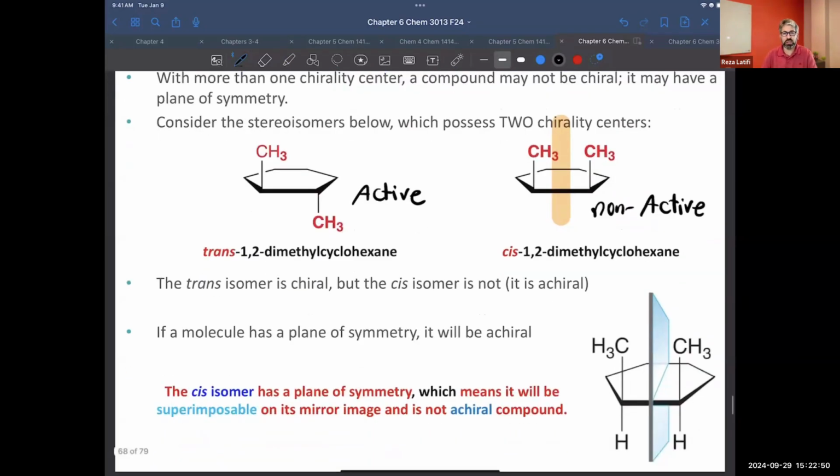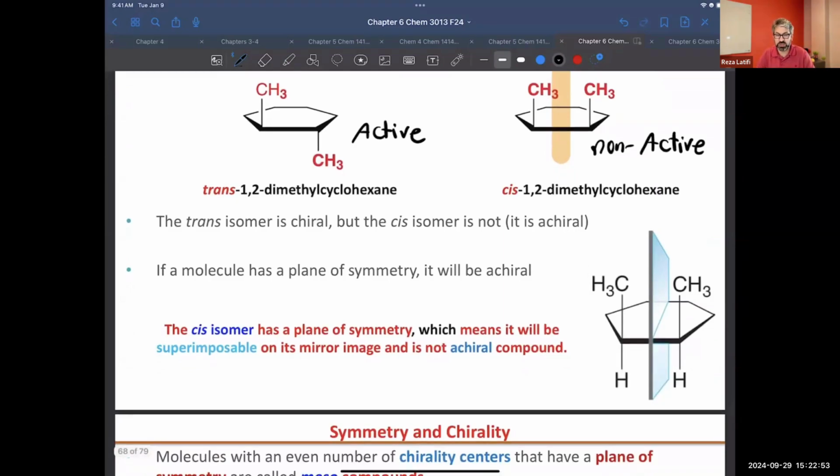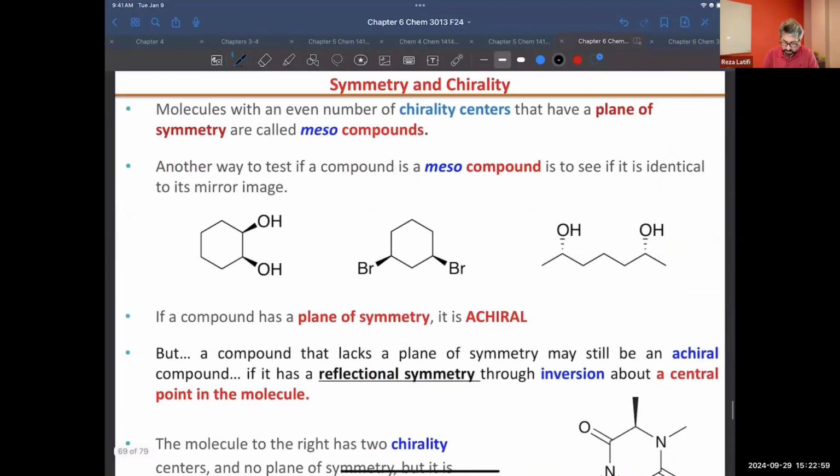Okay. And the next thing is we said, if you have an inversion center, it will also make the molecule not active. So for example, in this case, here we have a mirror. Do we have stereocenters? Yes, we have stereocenters, and even though we have stereocenters, the molecule will be non-active, or non-chiral.